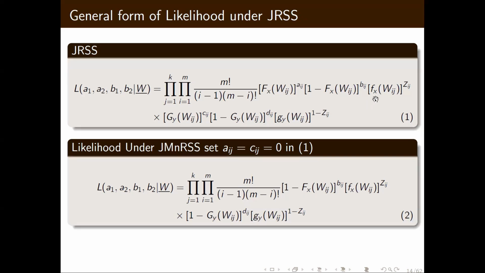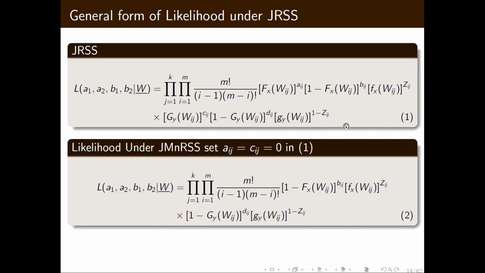That is Aij. How many observations of Y are less than or equal to Wij? That is Cij. Naturally, Bij is the number of observations from population X that succeed Wij.